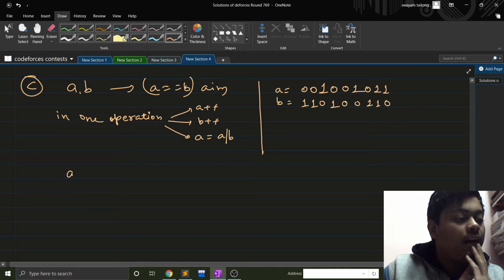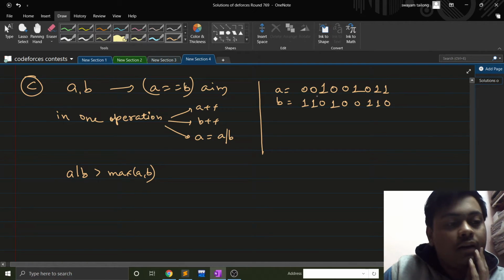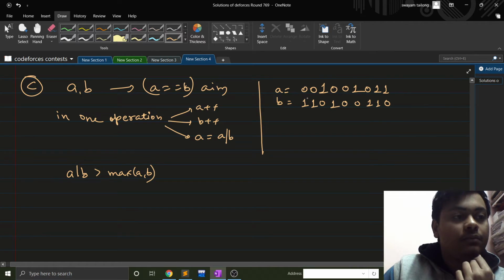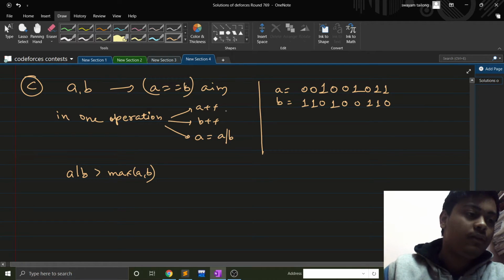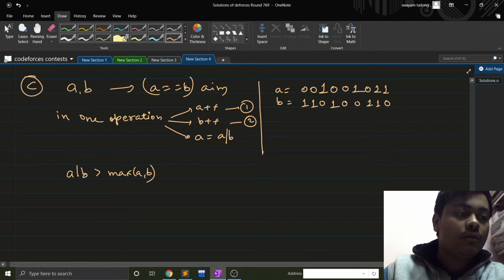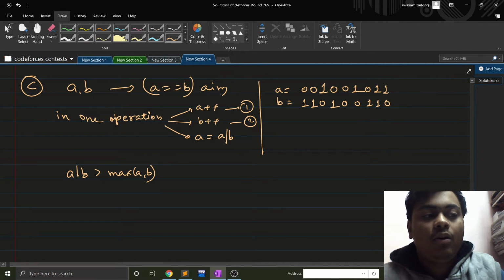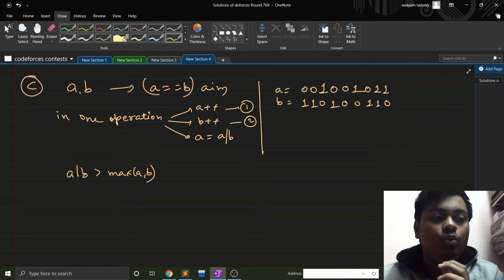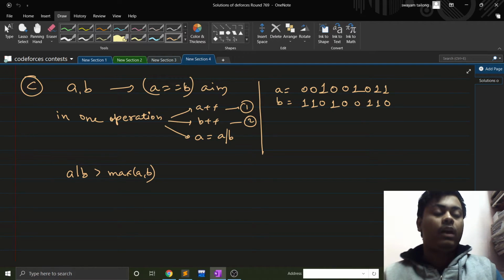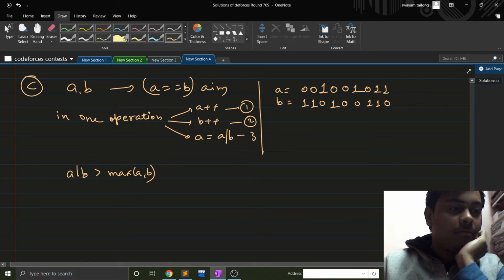First of all, we know that A or B is always greater than or equal to the maximum of A comma B, right? That means if A was smaller than B, after doing the operation A can become bigger than B. Fine. So if you do the first operation some number of times, like incrementing A some number of times, and then apply the OR operation, and then again we are required to, okay, we have these three operations.